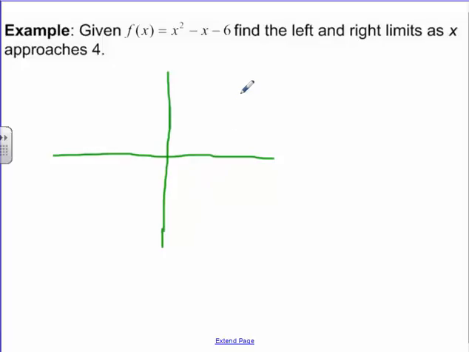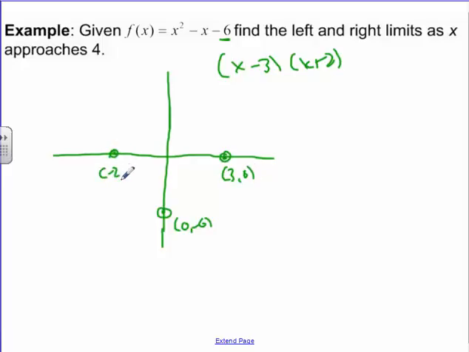So if I wanted to do that here, the first thing I would plot is the y-intercept. It's at -6, due to the constant term. And the other thing I would know is that this is equal to (x - 3)(x + 2) due to factoring, and that gives me my intercepts. One of my intercepts is at 3, and the other intercept is at -2. That's enough to get me the rough shape of the graph, at least right now. We actually have a whole section on curve sketching, but this should do for now.